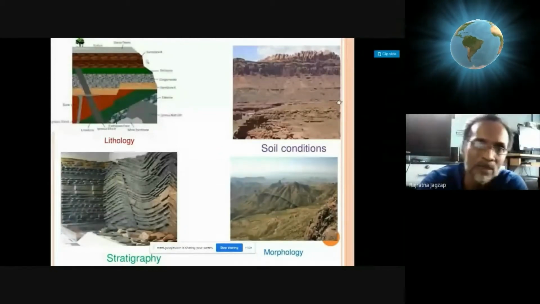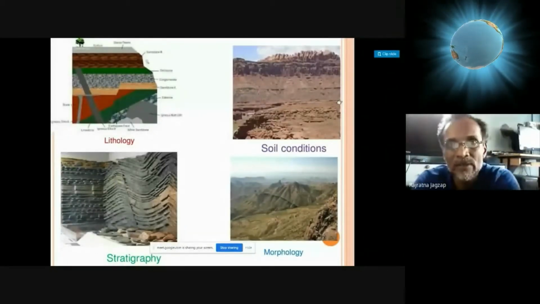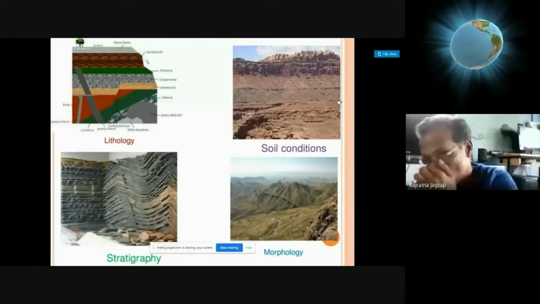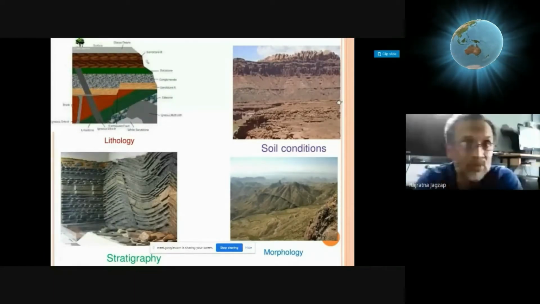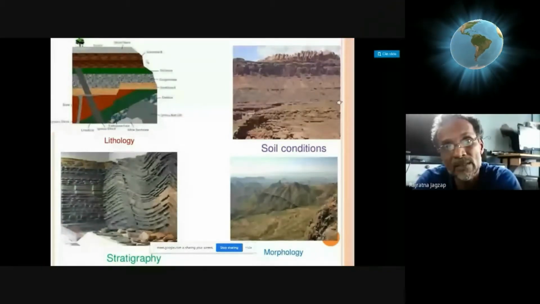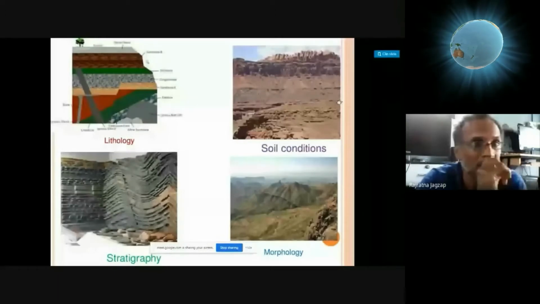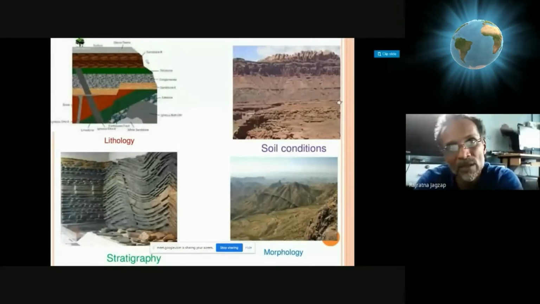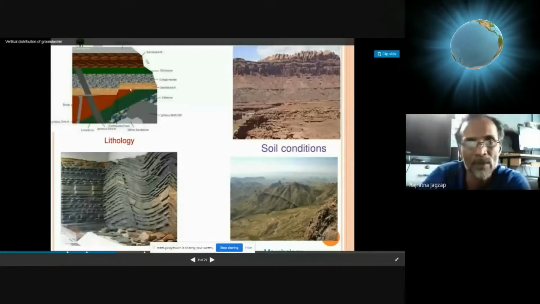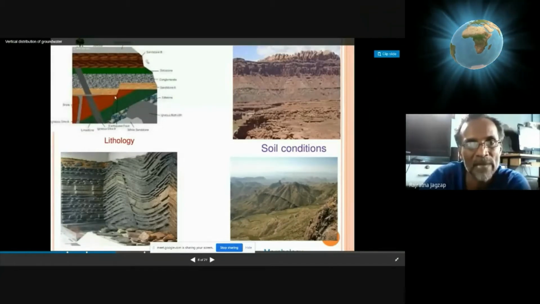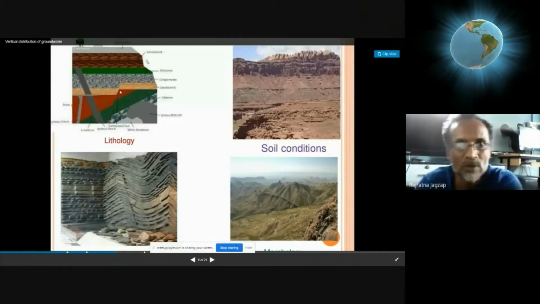Okay, continue. I'm going to go further. You can see on the screen different photographs presenting different terrains. You can see at the top left a sketch showing the presence of faulted strata. The upper part is stratified, layered, and the lower part shows discontinuity in lateral beds. You can see the yellow colored bed here. It does not have lateral continuity, it has broken continuity. That means this is a fault. So this gap acts as a place to store the water.